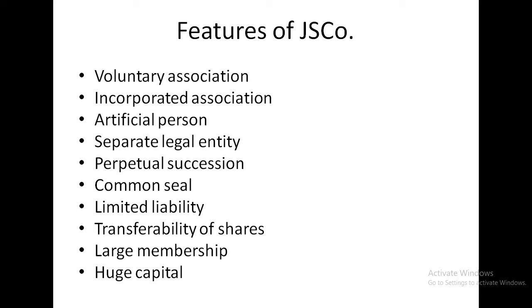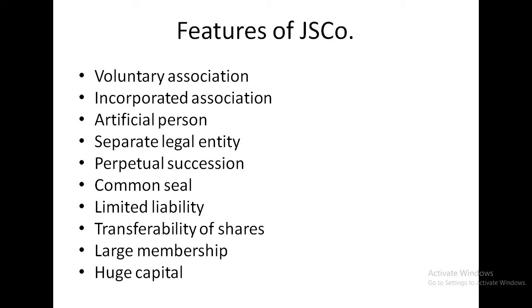So the first point is voluntary association. We just discussed voluntary association in the definition. Voluntary association means nobody will be forcing a person to become a member of the company, and in the same way nobody can force a person to leave the company or leave his membership. That is why it is known as the voluntary association of persons. Next is incorporated association. Incorporated means registered. Every joint stock company will be registered. Registration of a joint stock company is compulsory. So a joint stock company is an incorporated or registered association under the Companies Act.